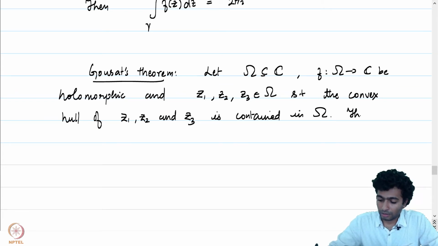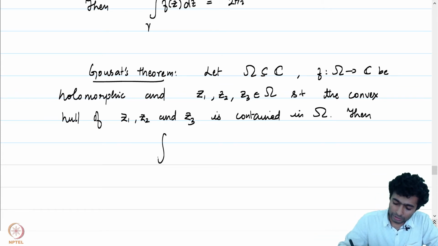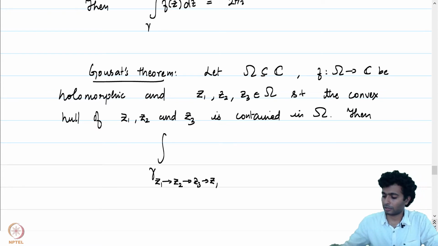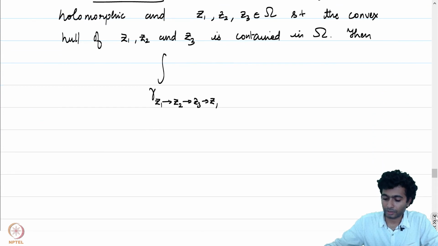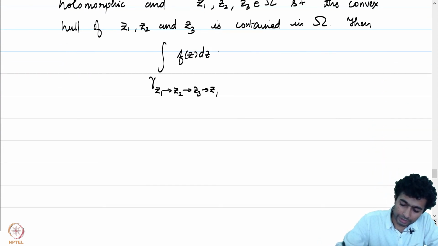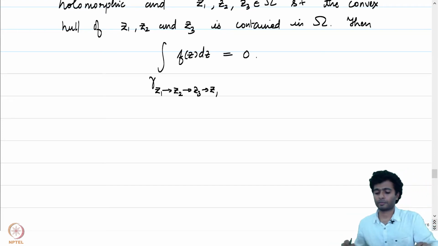Then consider the polygonal path consisting of straight lines joining z1 to z2, z2 to z3 and z3 to z1. If you consider this polygonal path, the integral of f of z dz is equal to 0.